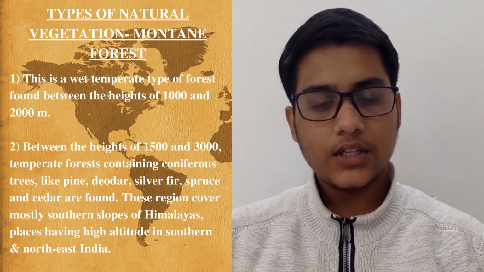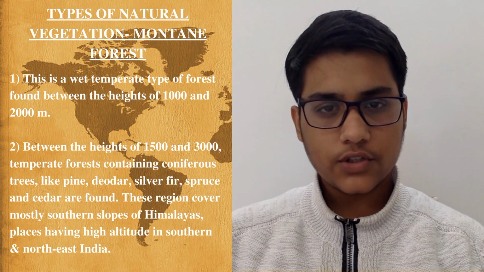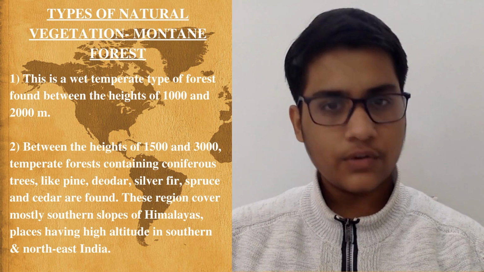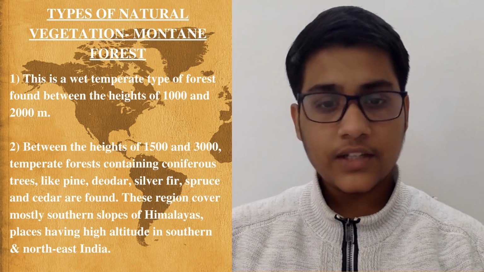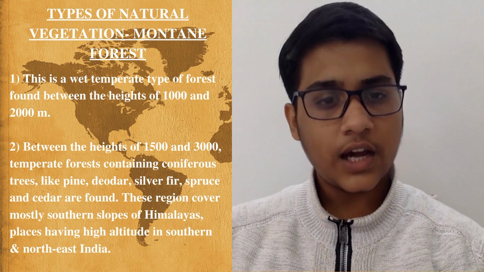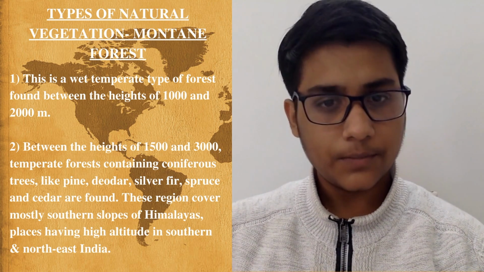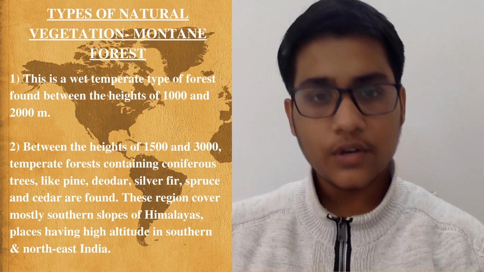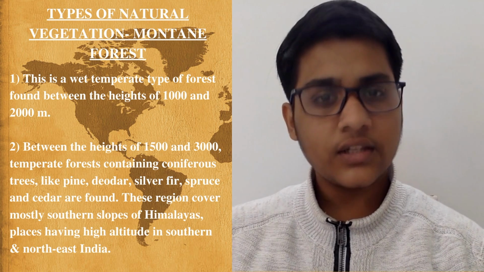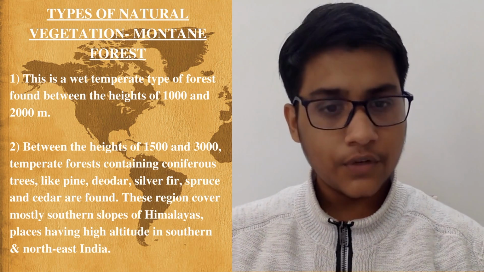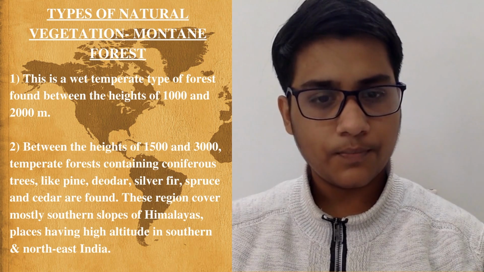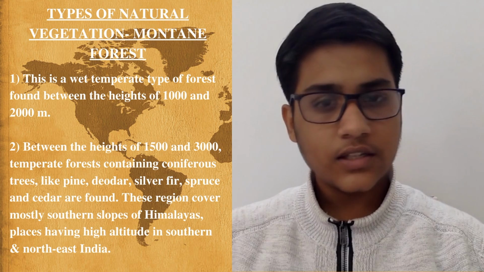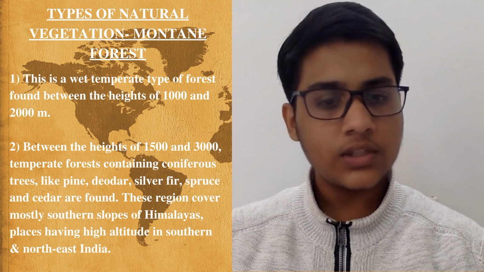The next type of vegetation is montane forest. By reading the name only, we can guess that these forests are found in mountains. This is a wet temperate type of forest found between the heights of 1000 and 2000 meter. Between the heights of 1500 and 3000, temperate forests containing coniferous trees like pine, deodar, silver fir, spruce and cedar are found. These regions cover mostly southern slopes of Himalayas, places having high altitude in southern and northeast India.